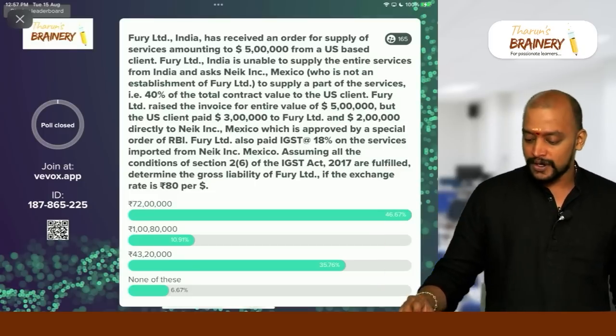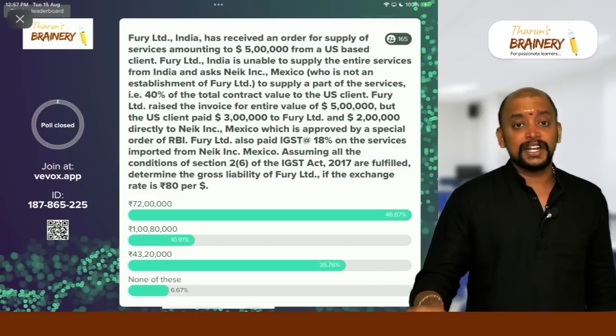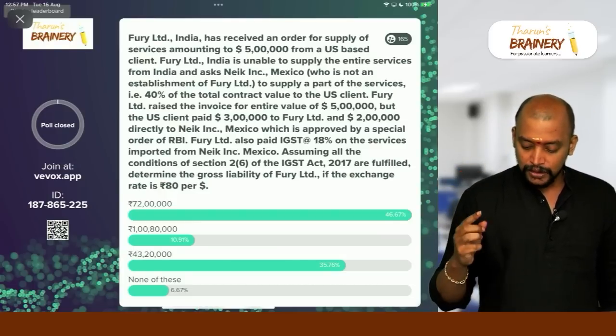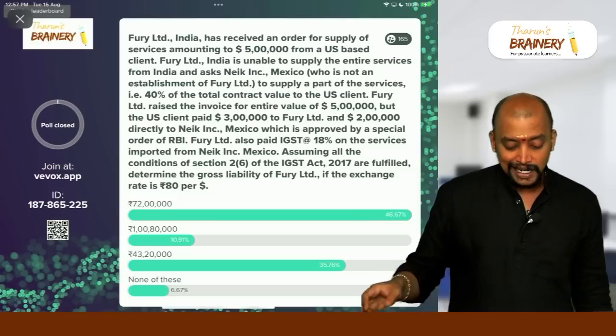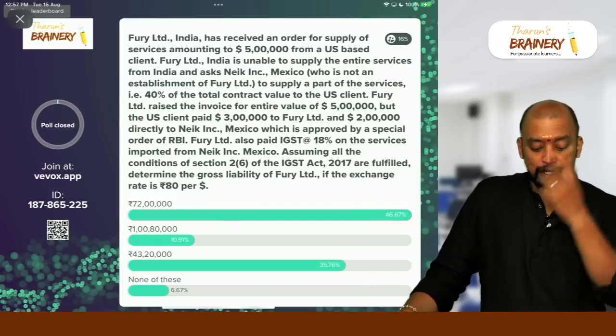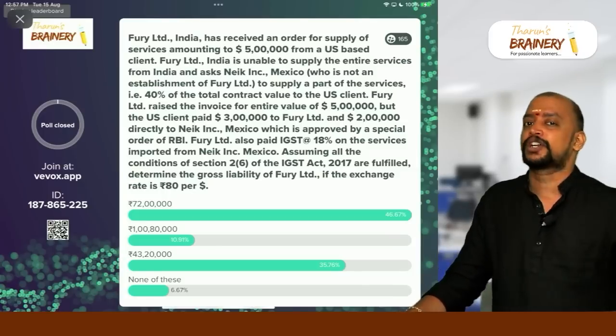Okay. So therefore, what we need to do is first we need to take $5 lakh. Then even $2 lakh GST is payable under RCM. So 2 lakhs or $3 lakh? $3 lakh, because the US client paid $3 lakh to Fury Limited and $2 lakh directly to NIC Incorporation. So the $2 lakh is actually our import of services.